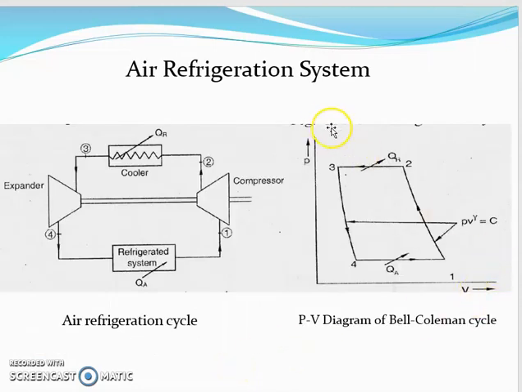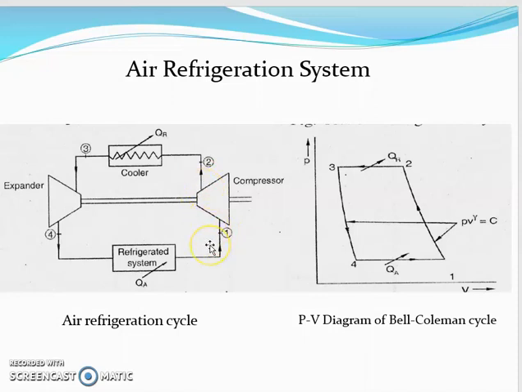Now, if we discuss the working of the air refrigeration system, this is the schematic and this is the PV diagram of the Bell-Coleman cycle. In this case, air is taken from the atmosphere at point number 1 to the compressor, and air gets compressed within the compressor. So this is process 1 to 2.